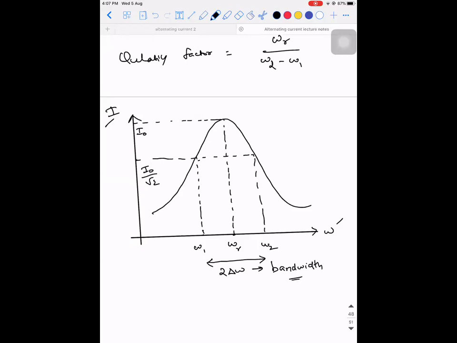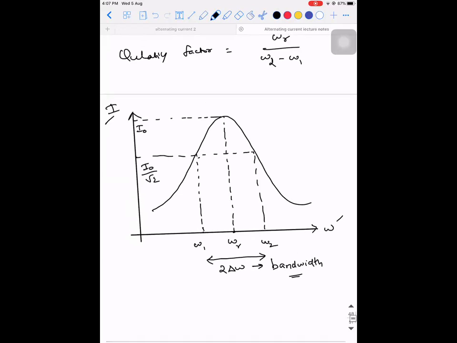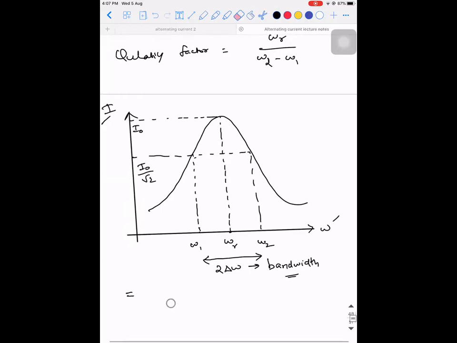So quality factor, how do you define it? Tell me the other definition for it. Resonant frequency divided by bandwidth. Okay, so make a note of it. It is defined as the resonant frequency divided by bandwidth.